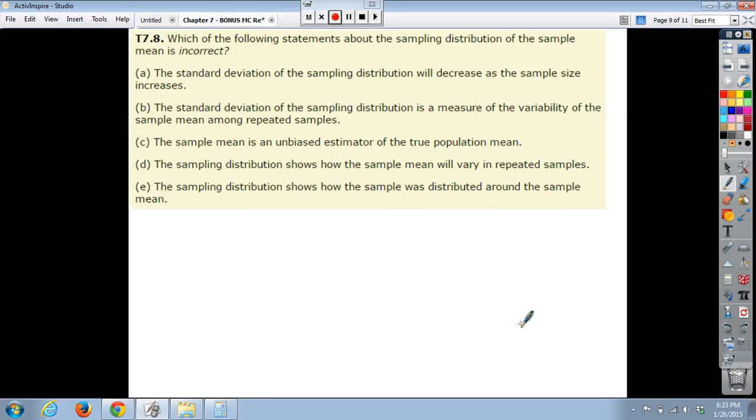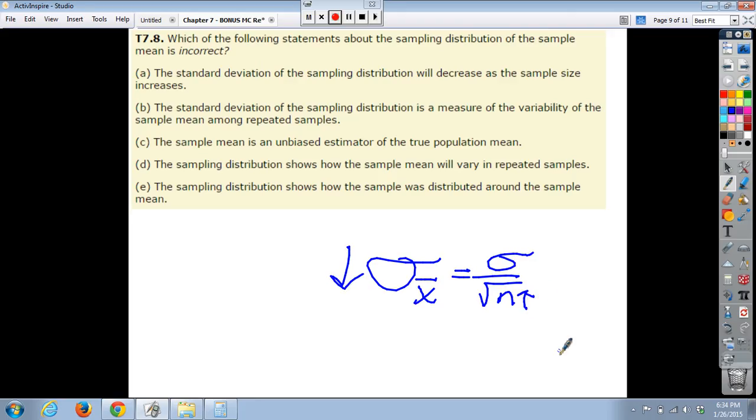Number 8. Which of the following statements about the sampling distribution of the sample mean is incorrect? Part A. The standard deviation of the sampling distribution will decrease as the sample size increases. So sigma sub x bar equals sigma divided by the square root of n. So it's saying that this will decrease if we increase the sample size. And that's true. Again, we're looking for the incorrect statement.